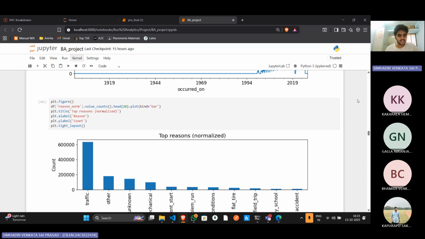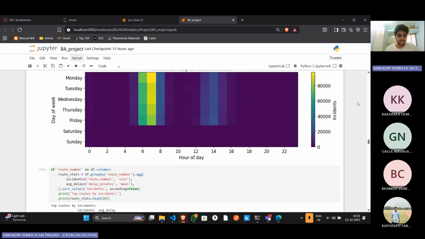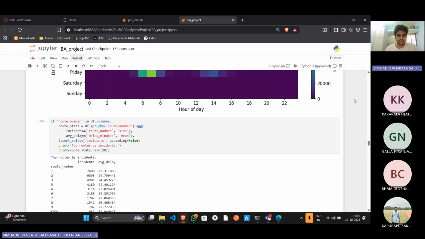After preparing the data, we did exploratory analysis to find patterns and insights. We noticed that breakdowns mostly happen in boroughs like Brooklyn and Queens. They were most frequent on weekdays compared to weekends, which makes sense because there's more bus traffic on working days due to the school hours. The most common reasons for breakdown were mechanical problems and traffic delays. We also saw that winter months had slightly more breakdowns, probably due to weather conditions, which affect the bus.